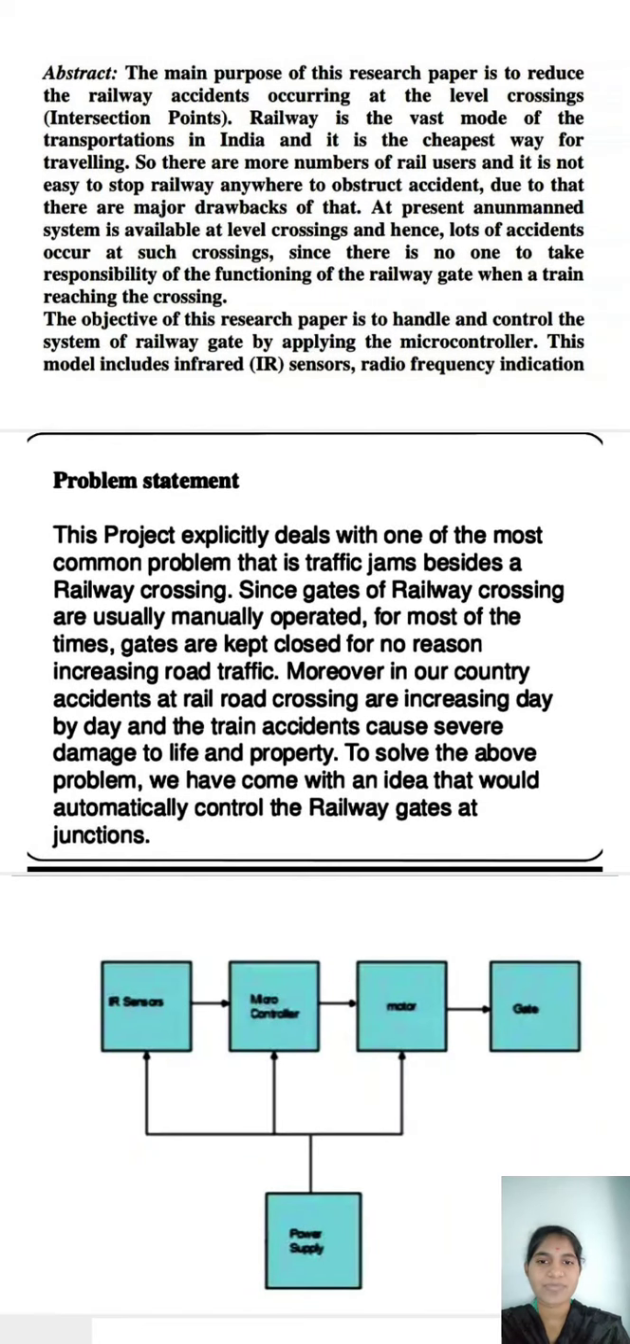Problem statement. This project deals with one of the most common problems, that is traffic jams beside railway crossings. Since the gates of railway crossings are manually operated, most of the time gates are closed for no reason, which increases road traffic. Moreover, in our country, accidents at railway crossings are increasing day by day, and train accidents cause severe damage to life and property. To solve the problem, we came up with an idea that would automatically control the railway gates at the junctions.